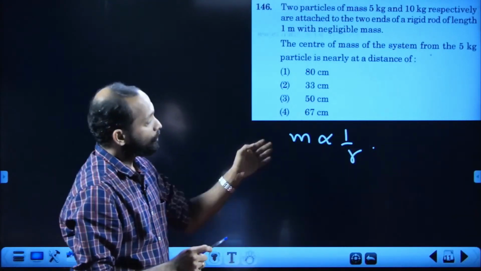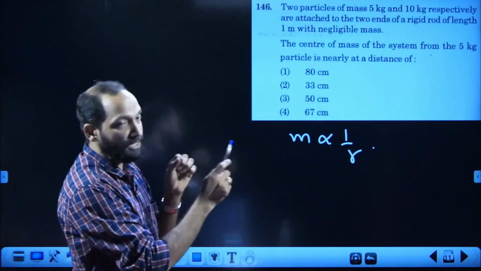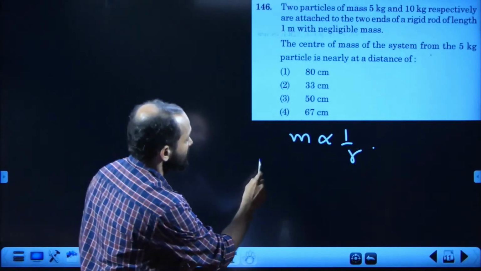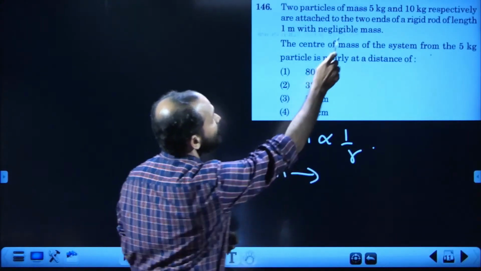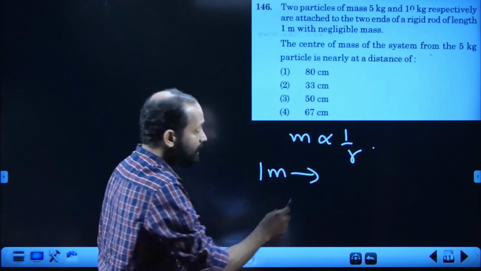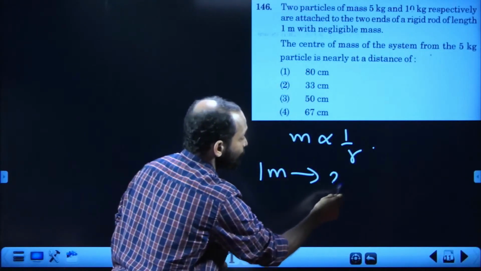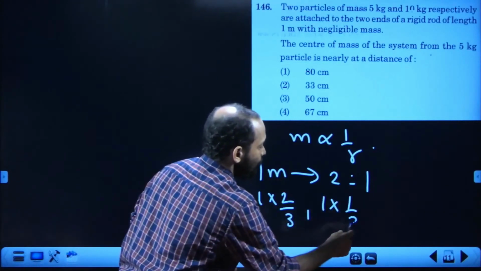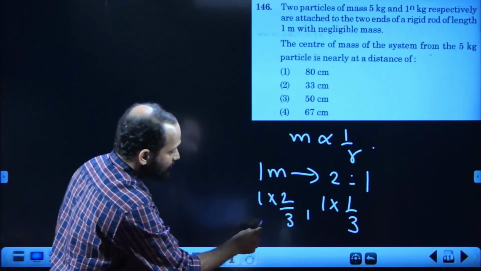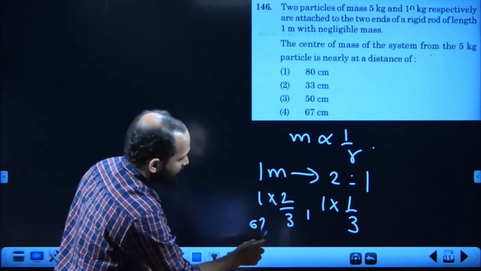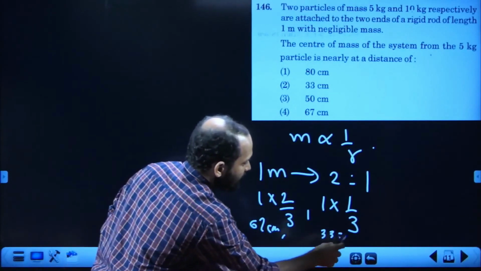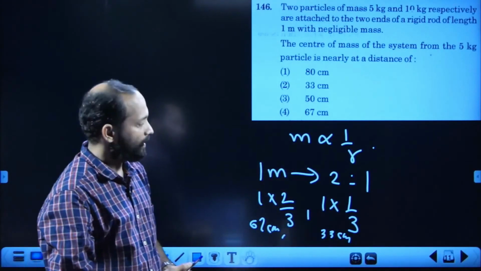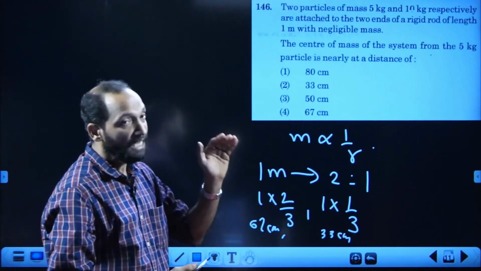So the total distance is given as 1 meter, and that 1 meter distance is divided in the inverse ratio of masses. You divide 1 meter in the inverse ratio of 5 and 10. 5 and 10 is 1:2, so you divide into 2:1, so 1 into 2 by 3, 1 into 1 by 3. That means this one will be 67 centimeter and this one will be 33 centimeter. That means 67 centimeter from the heavier one, 10 kilogram, and 33 centimeter from the lighter one, 5 kilogram.